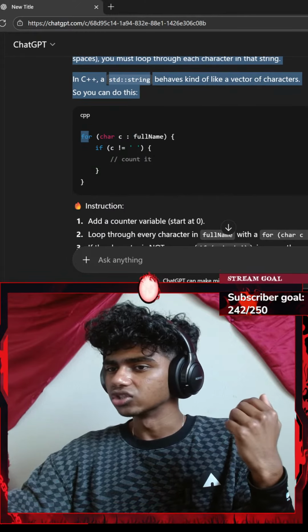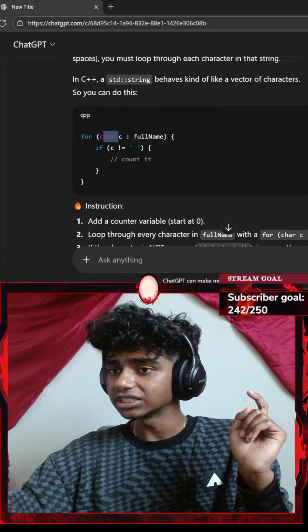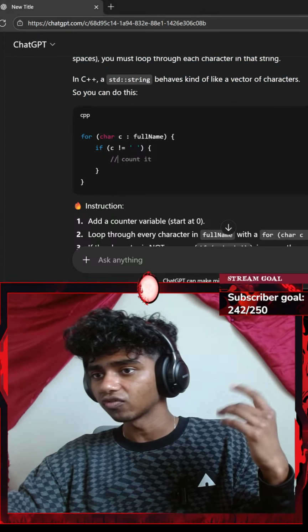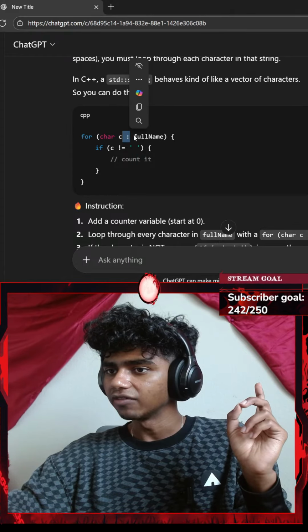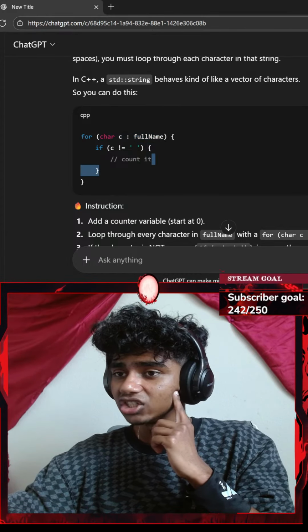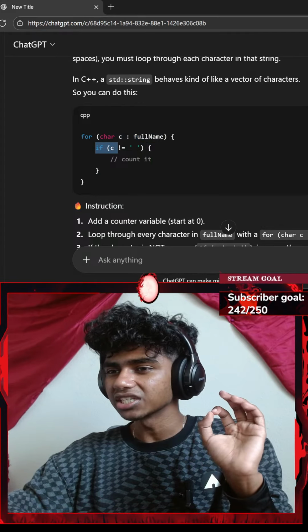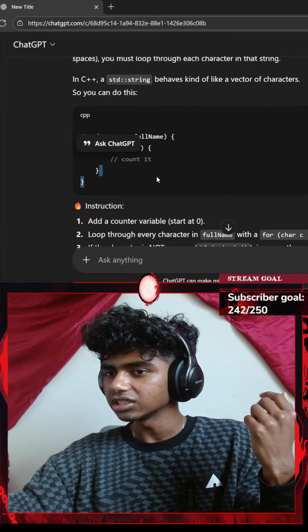So you can do this: for every character c. Okay, so instead of going with for every integer or for every standard string, I can go with characters. Okay, in my vector or in my variable of full name. Okay, that's actually genius. If c is not equal to space, count it.